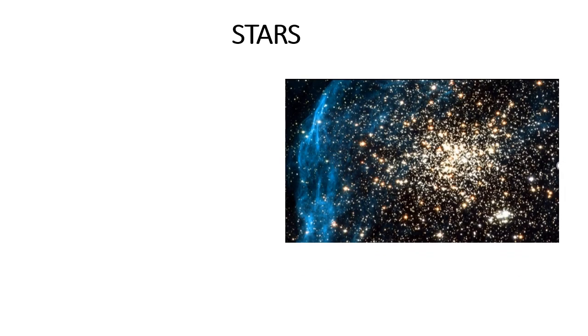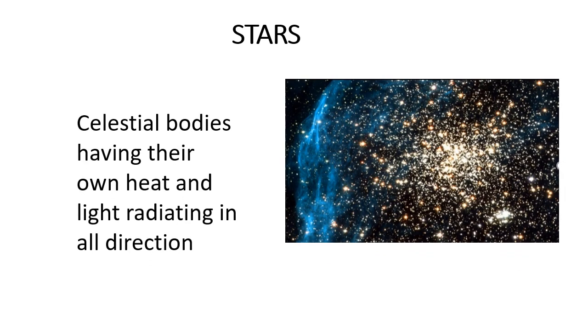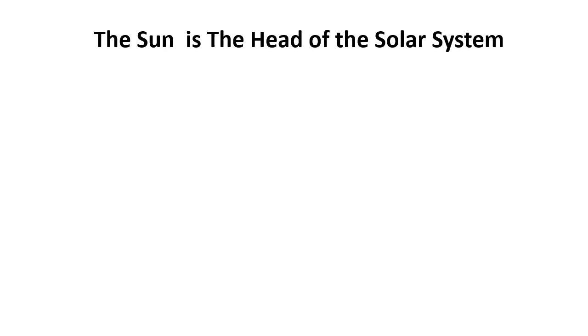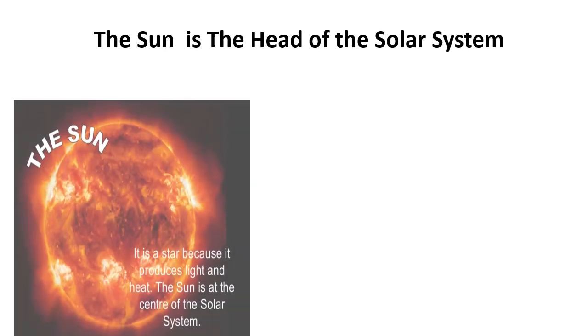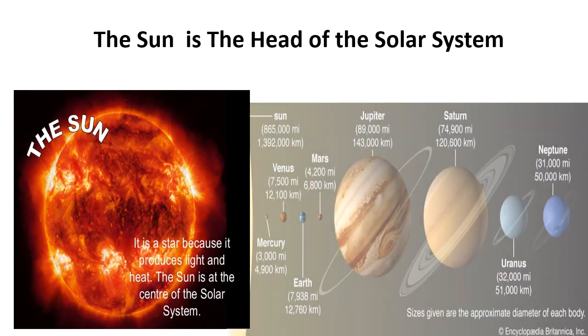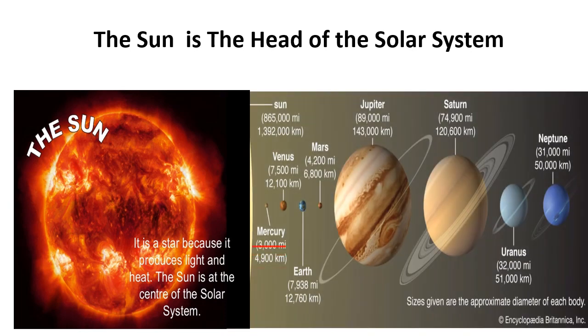First, stars: the celestial bodies having their own heat and light which they radiate in all directions. Example, the sun. The sun is the head of the solar system. It is a star because it produces light and heat. It is at the center of the solar system, around which all planets and all other celestial bodies move.